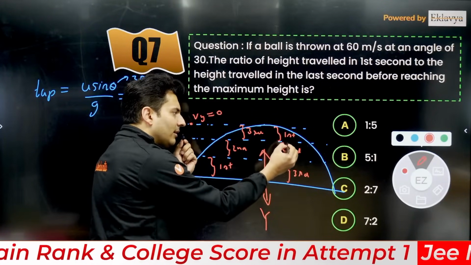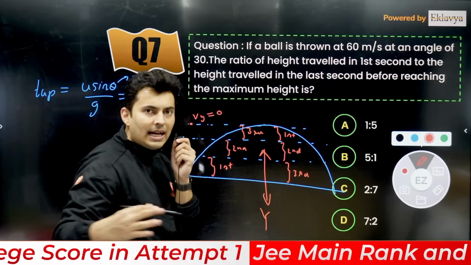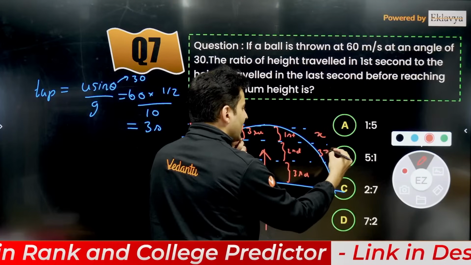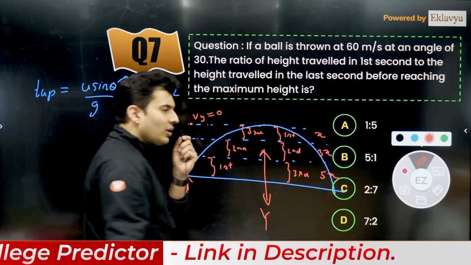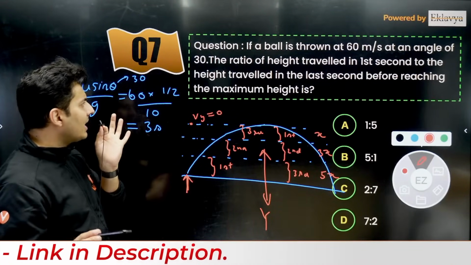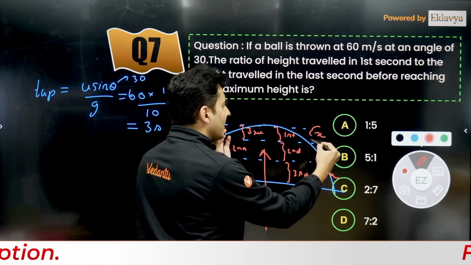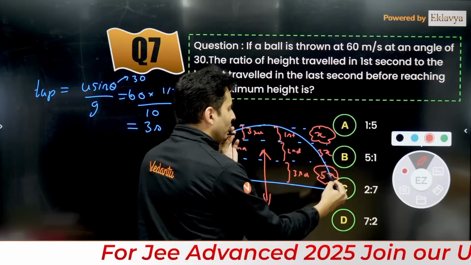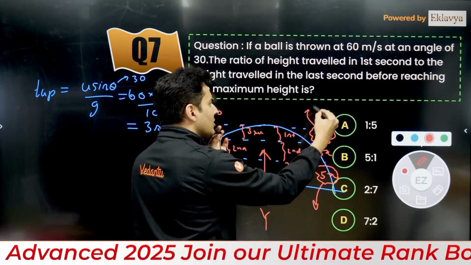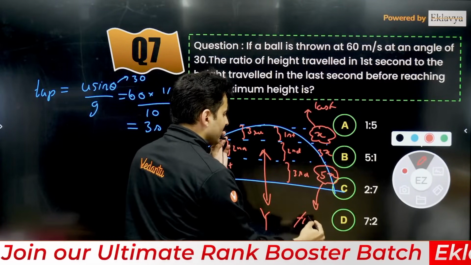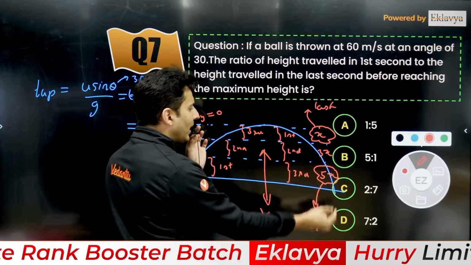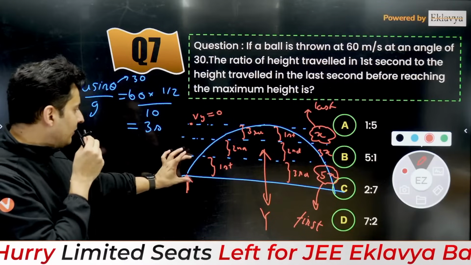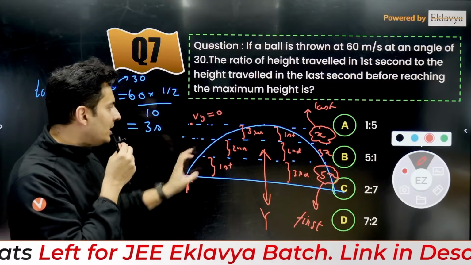And we know the displacement in the first second, second second, third second is in the ratio of the odd numbers. So if this is x, this will be 3x, this will be 5x. The question is, the last second before reaching the maximum height, and the first second when you just start. So this is your first second, and this is your last second. So 5:1 should be the answer. Understood, my dear students? The first second is here and the last second will be here while going up.